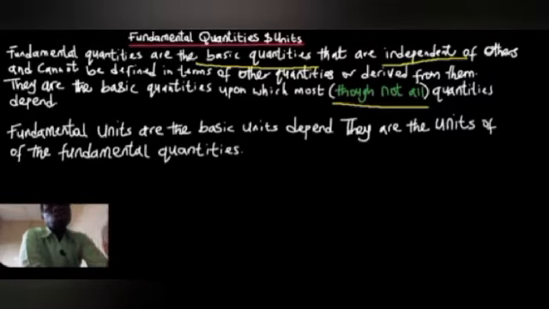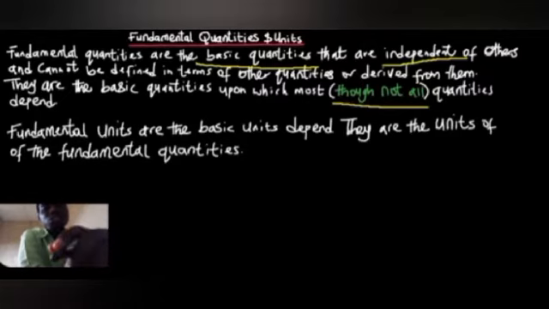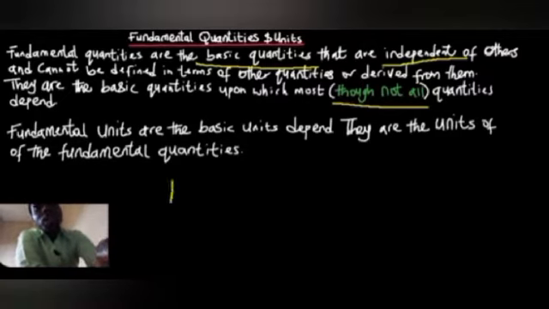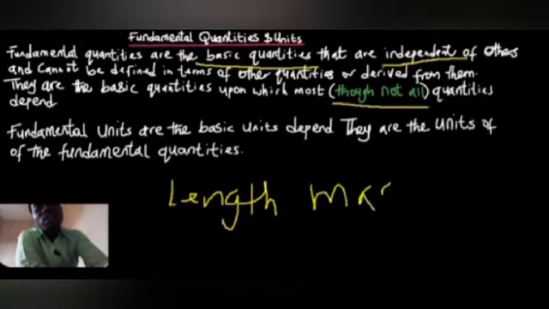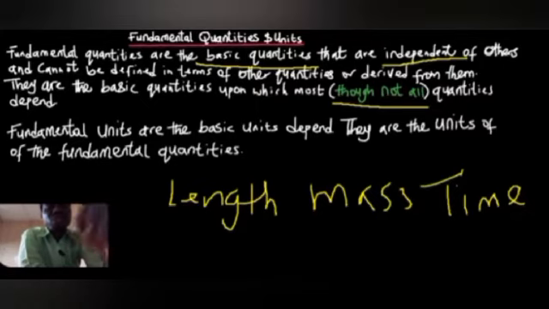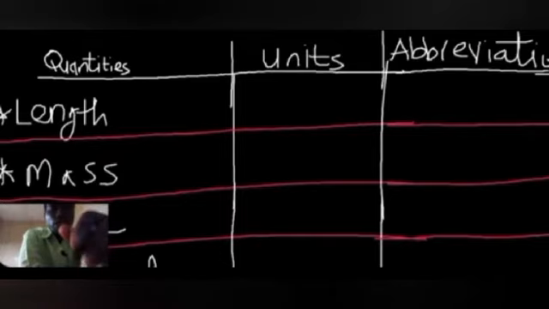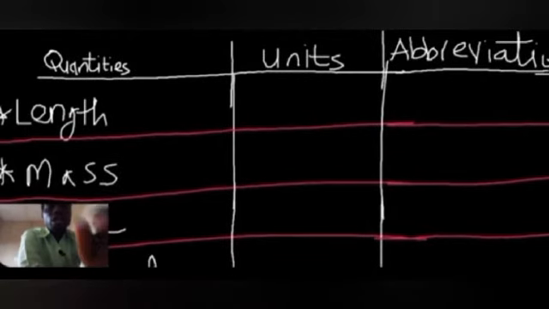So let's move on to these quantities. But before we move on, I want you to know that there are three very basic quantities and units. The three basic ones are length, then mass, and time. So these are very basic fundamental quantities. So let's move on. I said length, mass, and time. So let's look at the quantities.